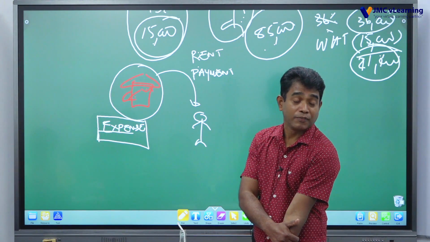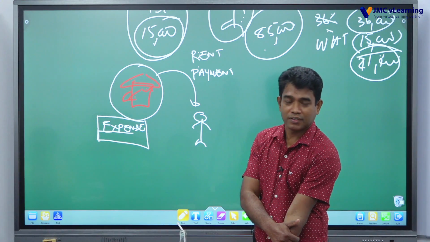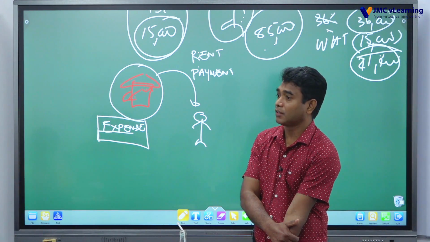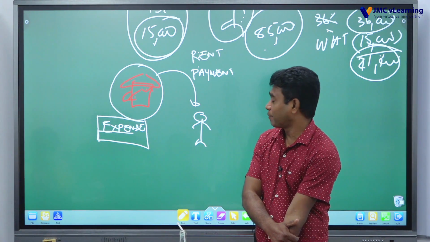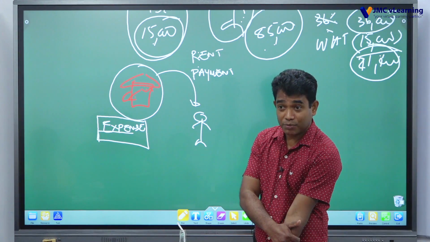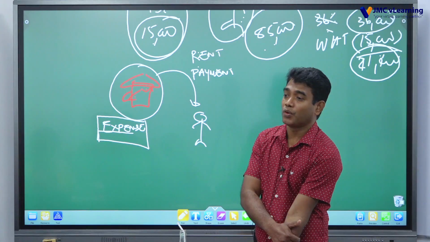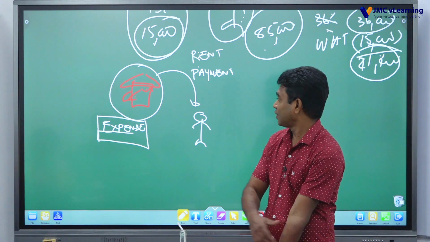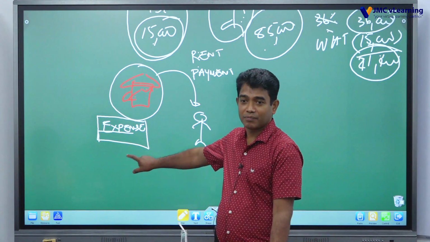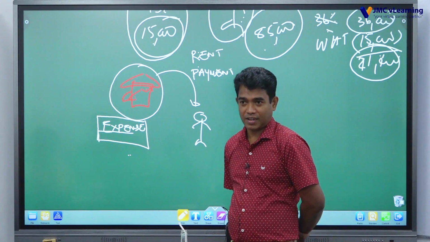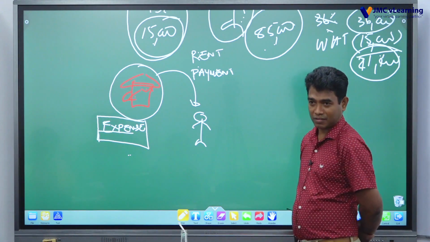But if he fails to withhold the tax and makes the payment, then that particular expenditure is not an allowable expenditure for income tax computation for that particular person. Right? That is the learning point here. Okay?